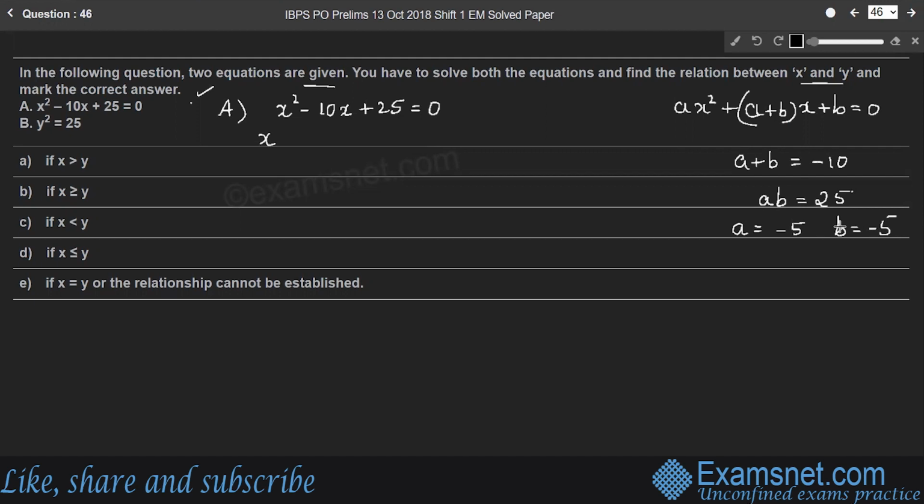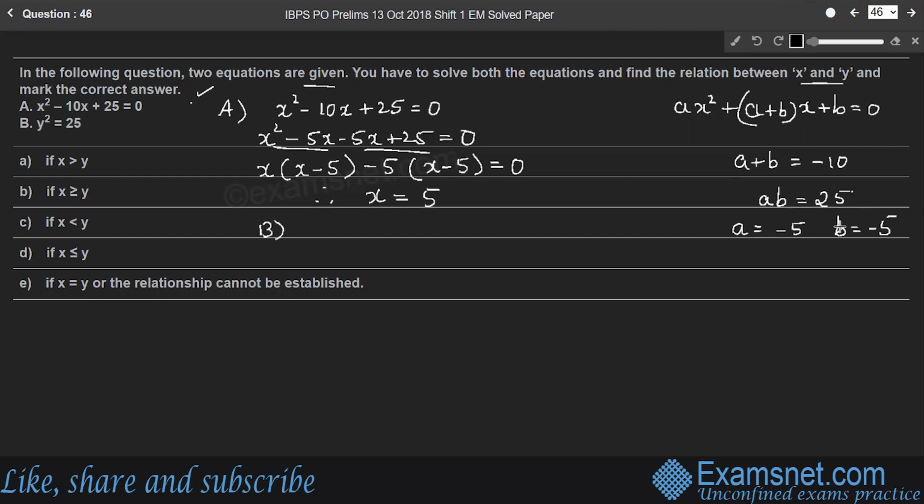Therefore, split the middle term: x squared minus 5x minus 5x plus 25 is 0. So take the first two terms where x is common, the remaining term is x minus 5. In the last two terms, minus 5 is common, the remaining term is x minus 5 is 0. Therefore, there is only one value for x, which is x is equal to 5.